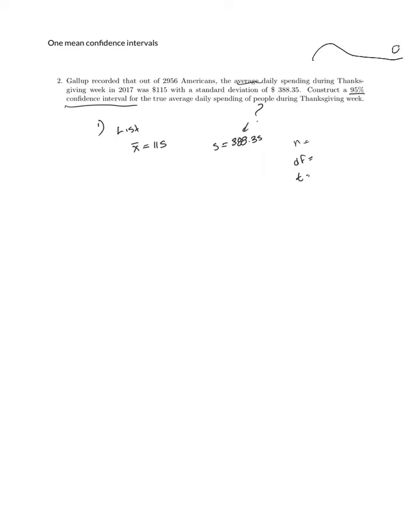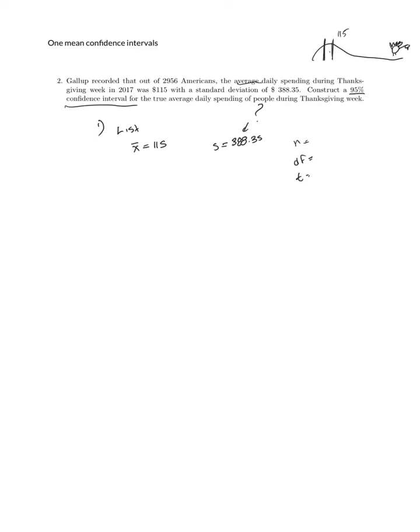That is, there are some people out here who are really well off. They're spending a ton of money during that week. Well, back here, we have an average of 115. Now remember, with skewed right data, the mean is always above the median, which means that our 50% division is actually even further below that. Understanding the shape of our data is really important, not only in the process we're taking right now, but also in the way we're going to discuss our results with other people.